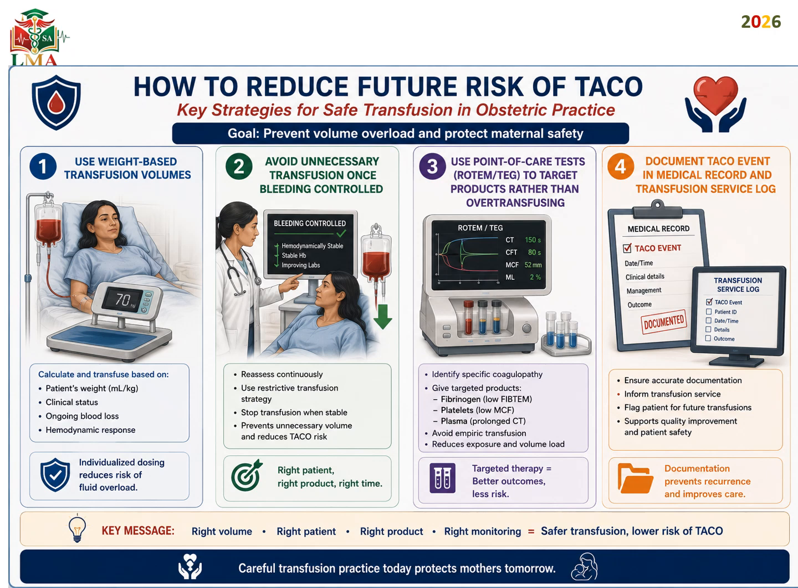So the key message is: right volume, right patient, right product, right monitoring, safer transfusion, and lower risk of TACO. Careful transfusion practice today protects the mother tomorrow.